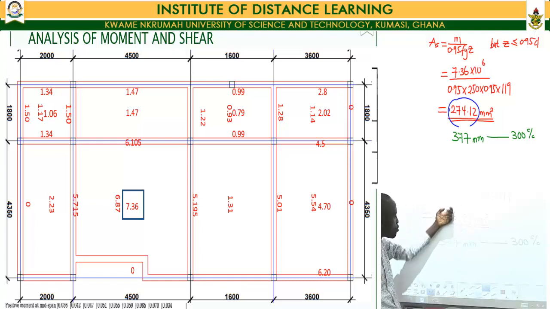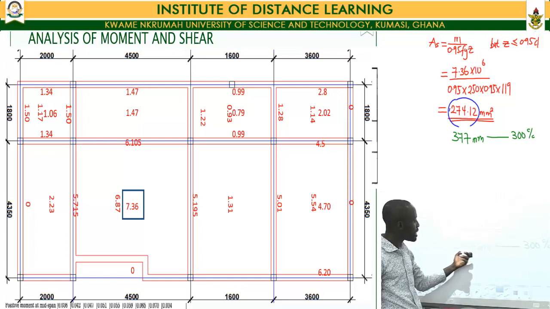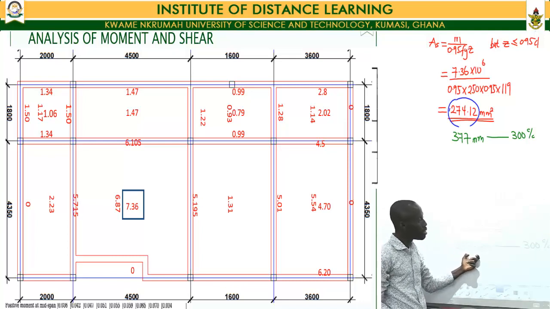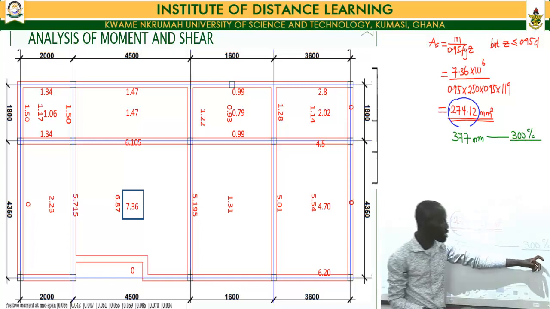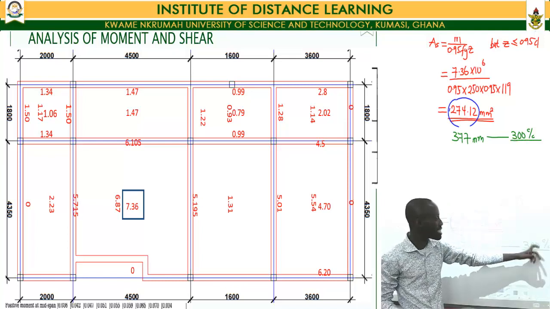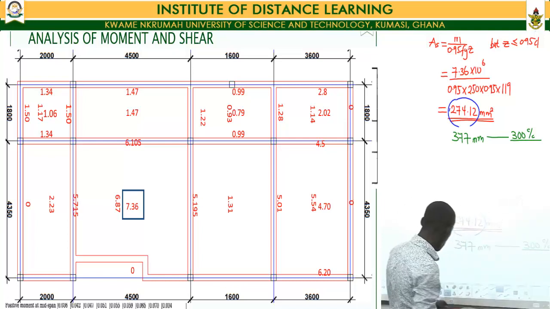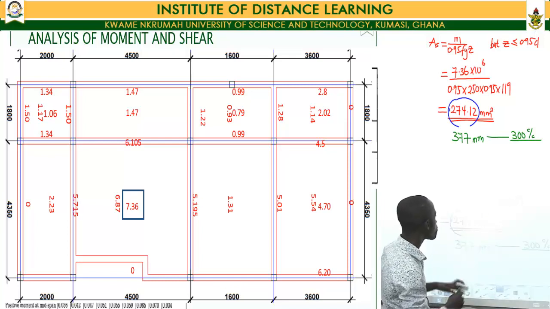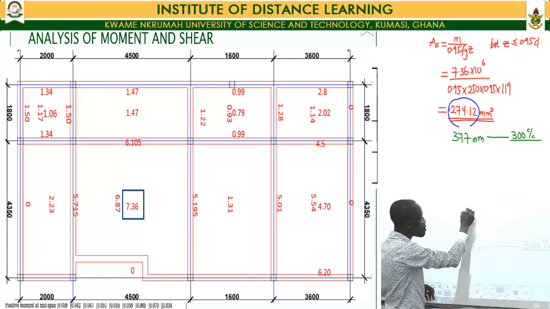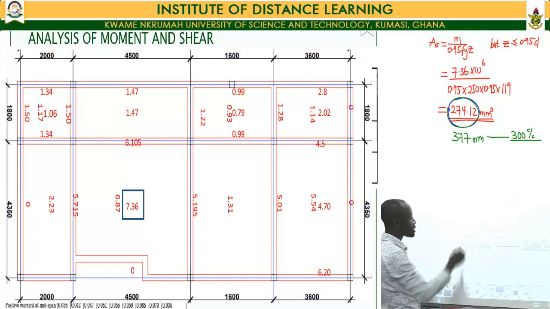So the closest area to this one has a value of 377, and if I'm providing that amount of steel reinforcement, then the distribution of my bars within the 1 meter space will come at a spacing of 300 millimeters center to center. So even though I've calculated an area of 274.12, I am not actually going to provide the 274.12 amount of reinforcement in my section.